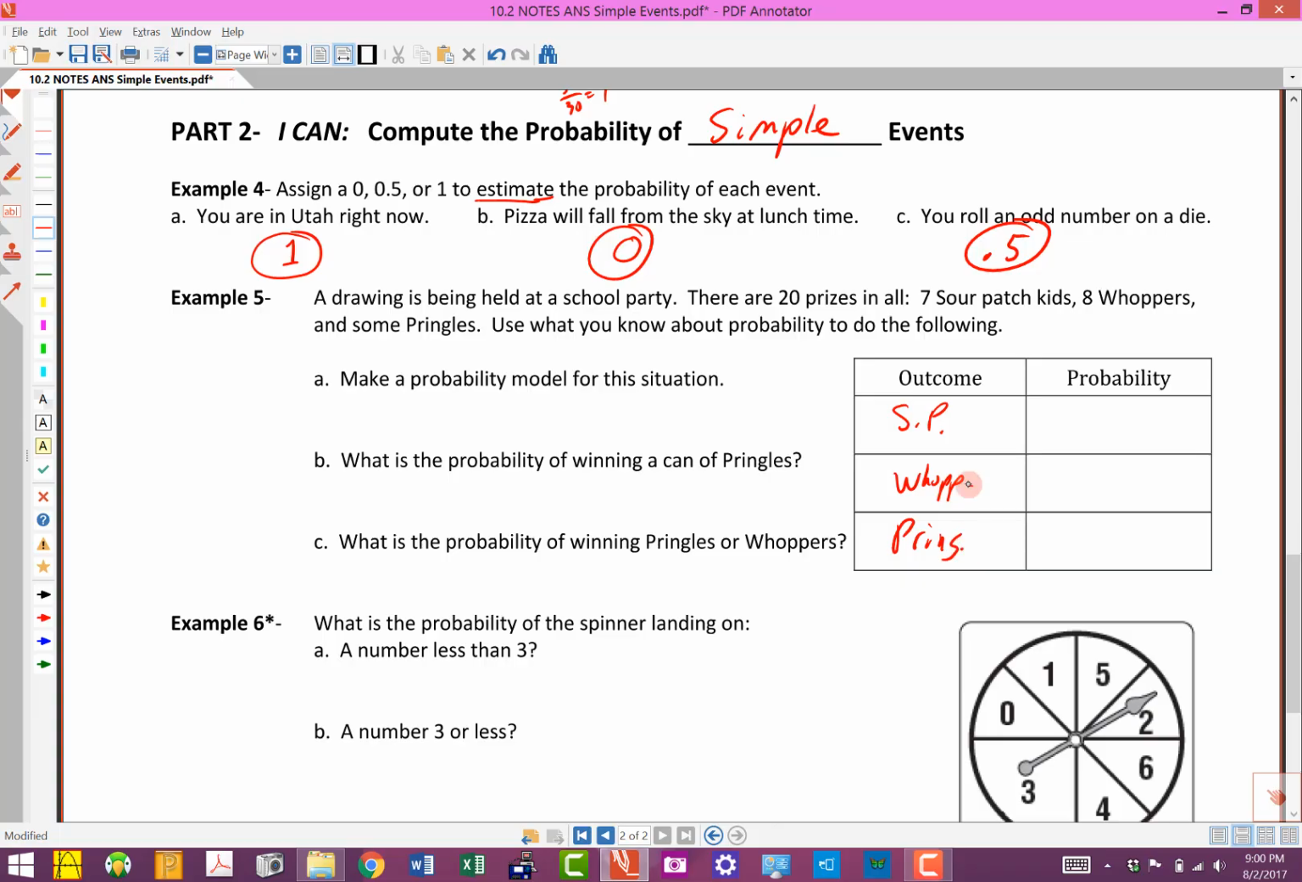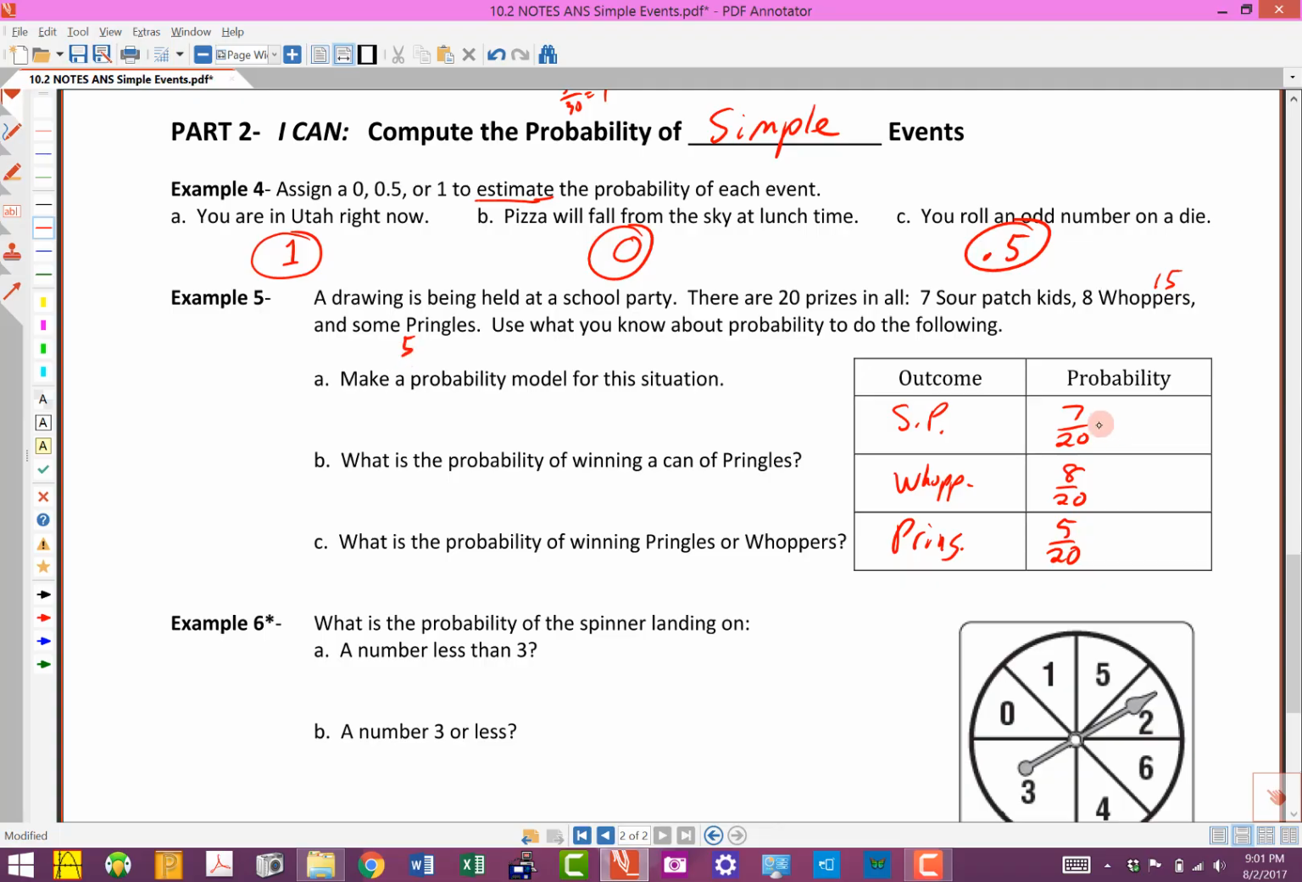Okay, and then the probability. Now remember, there were 20, so for Sour Patch Kids, there were 7 of those, so that's going to be 7 out of 20. The Whoppers, that's 8 out of 20. I'm going to leave it that way. And then the Pringles, well, remember these have to add up to 1, so this has got to be whatever's left. If this is 7 twentieths and 8 twentieths, that's 15 twentieths. The other one's got to make up the difference, so it's got to be 5 twentieths. The other thing you could do is add these together and realize that that's 15, and we need 20 altogether, so there must have been 5 of those.